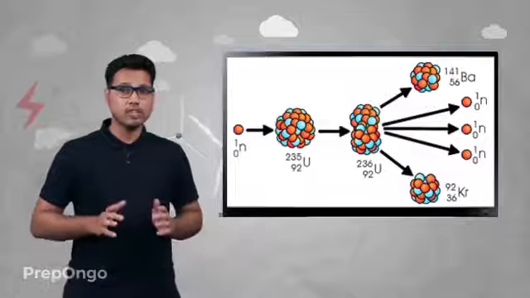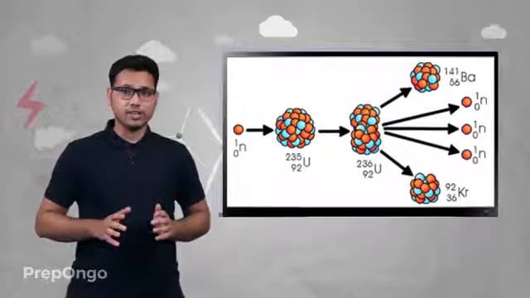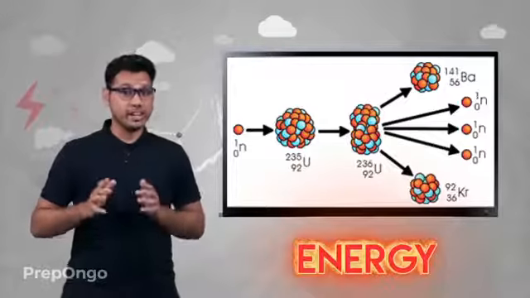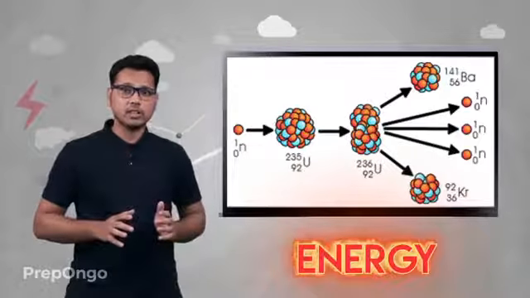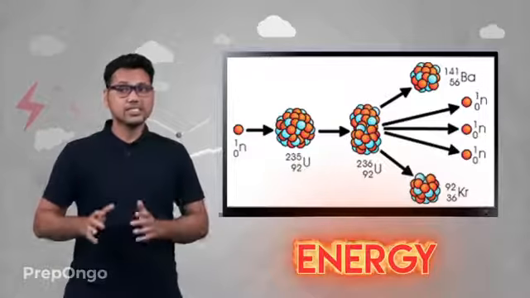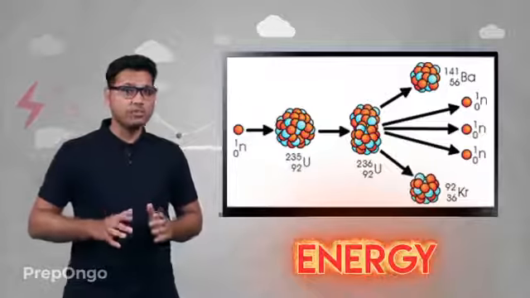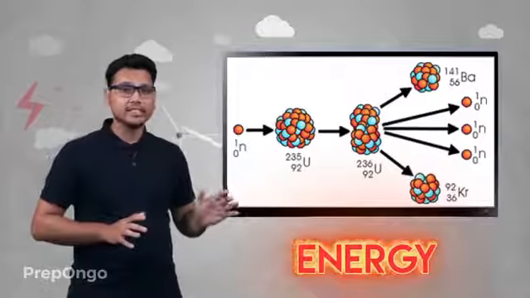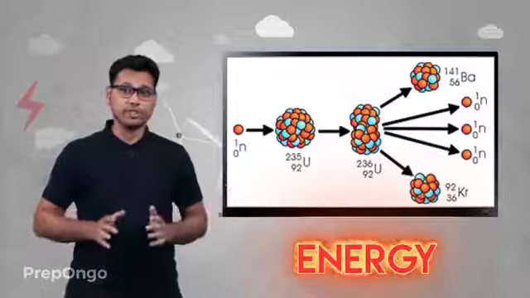Now these two nuclei are stable in nature and a huge amount of energy is released in this process. Since this process involved the breaking of a heavy nucleus into two nuclei, hence it is termed as nuclear fission.